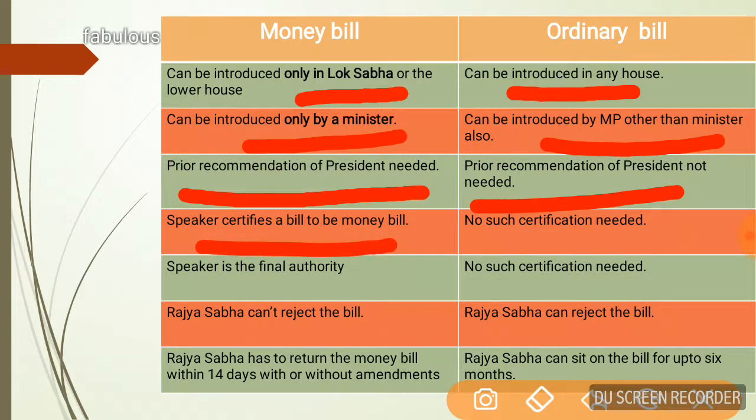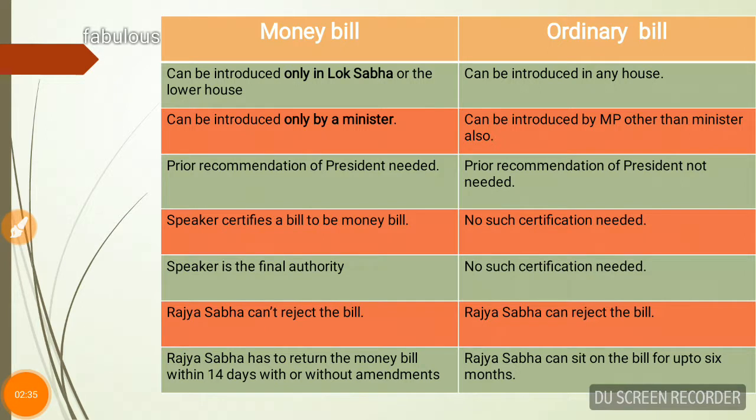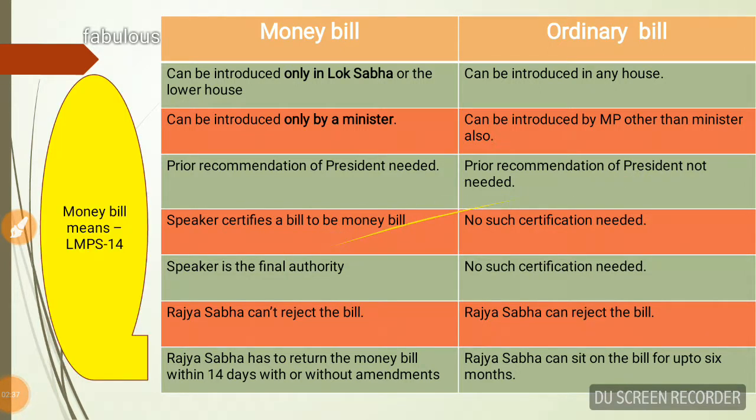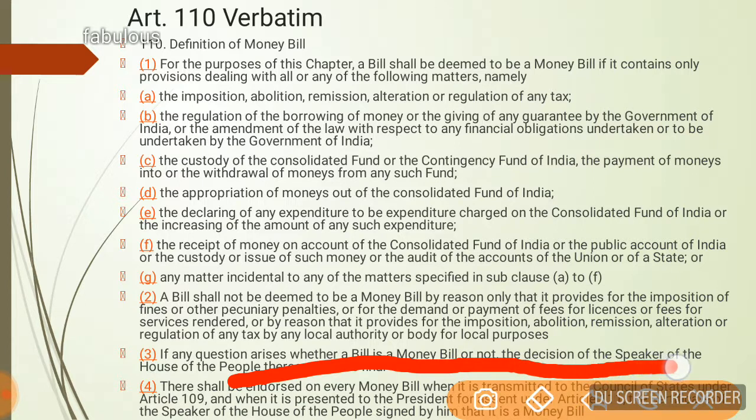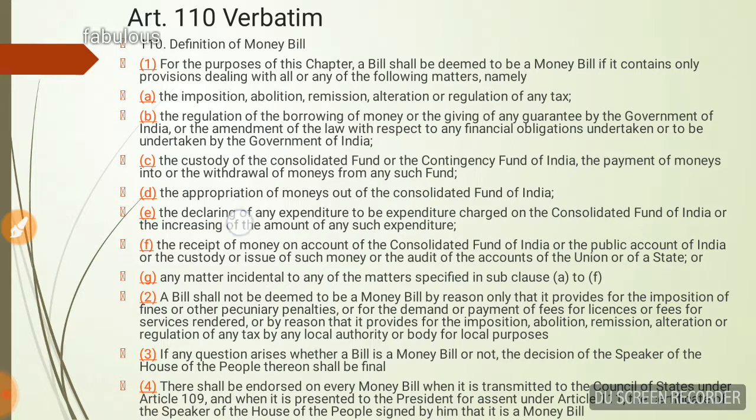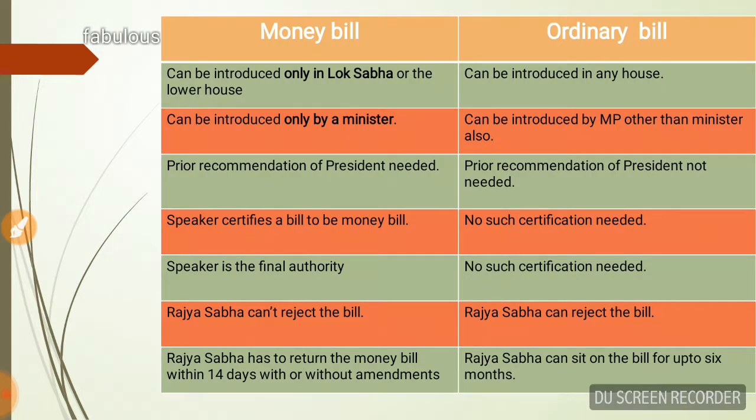I told you, in the next slide I have written this in the verbatim format. Article 110. This clause you can see clearly says that the decision of the Speaker on deciding a money bill would be the final one. So I told you this thing. Now we say that the Speaker is the final authority in deciding this. No such certification is needed in case of an ordinary bill, whether it is an ordinary bill or not. It is by default an ordinary bill.